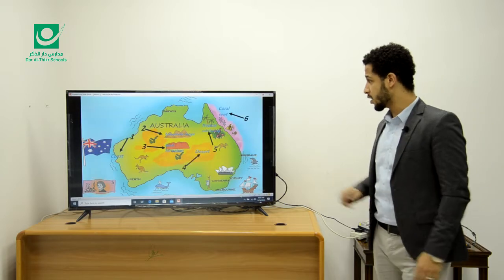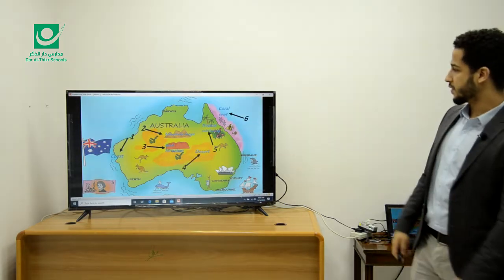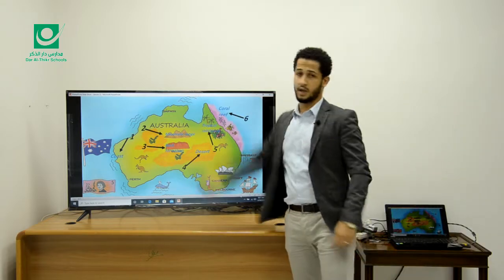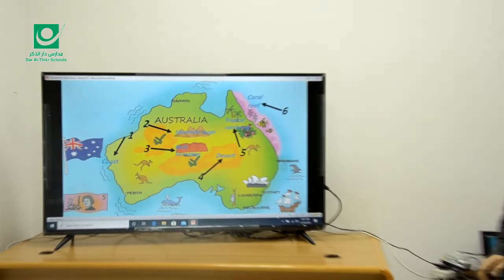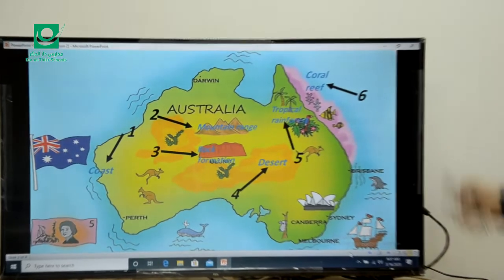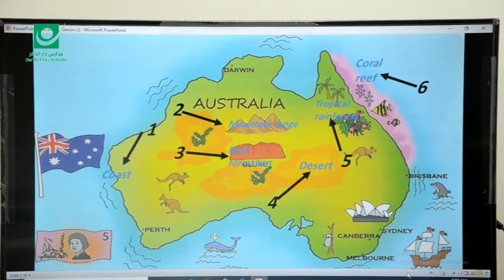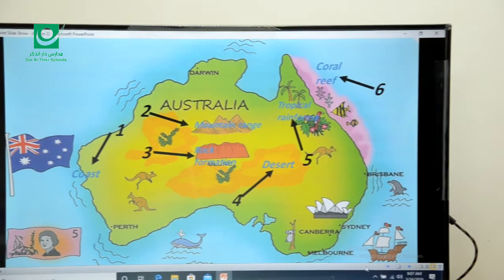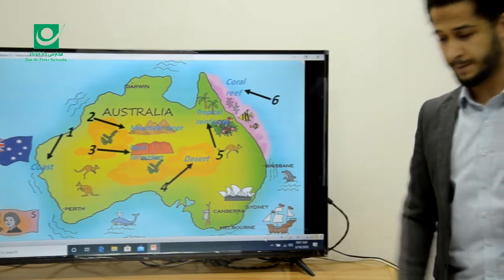So today we are still talking about geography. If you can see this word, this is Australia. So this is the map of Australia. Okay, the first thing to talk about. Do you think Australia is a country or continent? What's the difference? Country like Saudi Arabia. Continent like Asia or Africa.